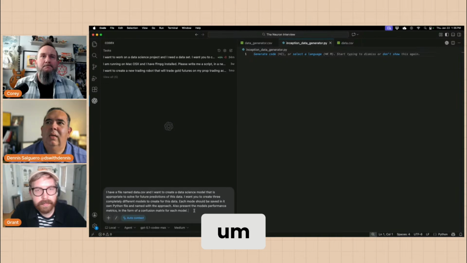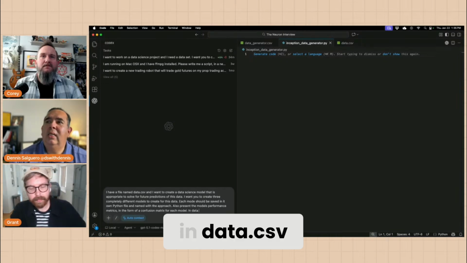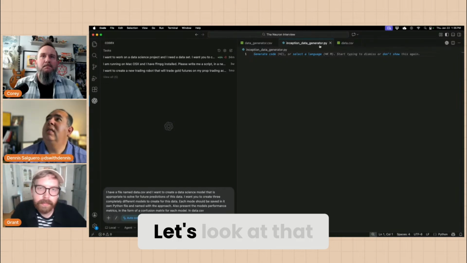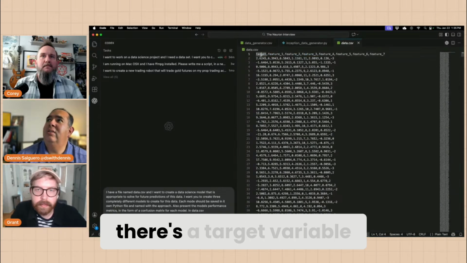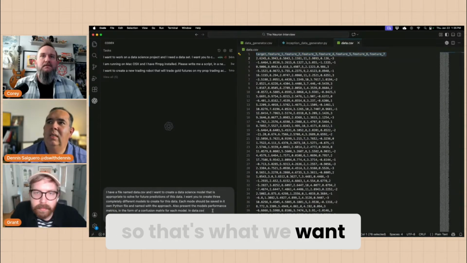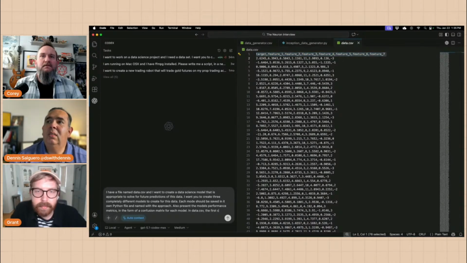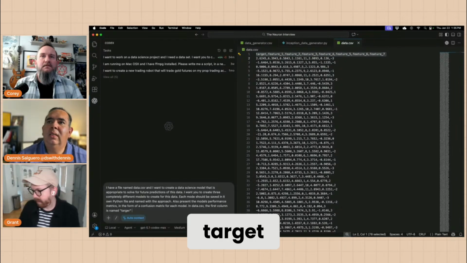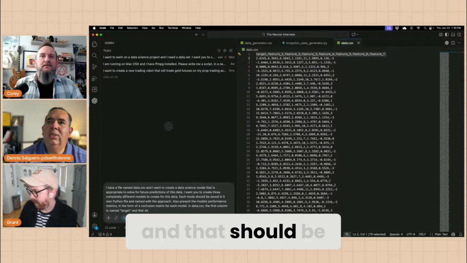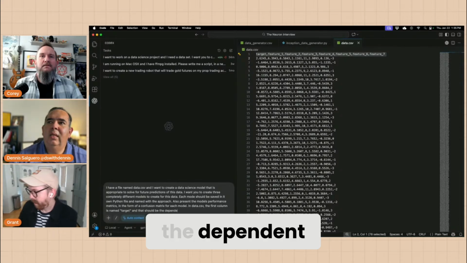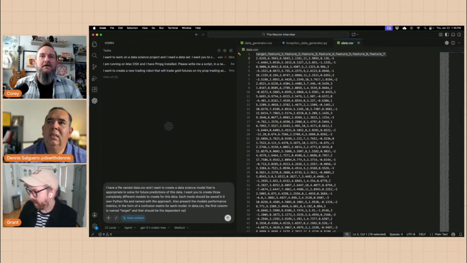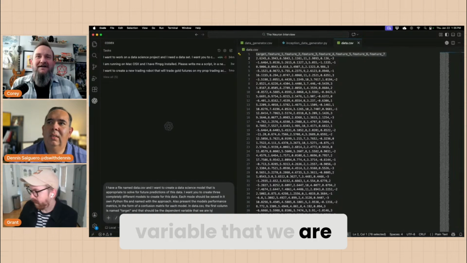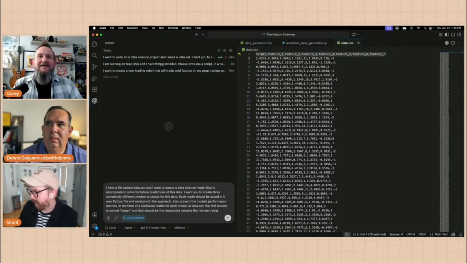CSV in data.csv. Let's look at that real quick. Yeah, there's a target variable, so that's what we want. The first column is named target, and that should be the dependent variable that we are trying to solve for.